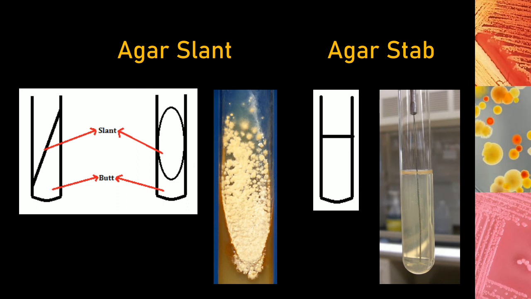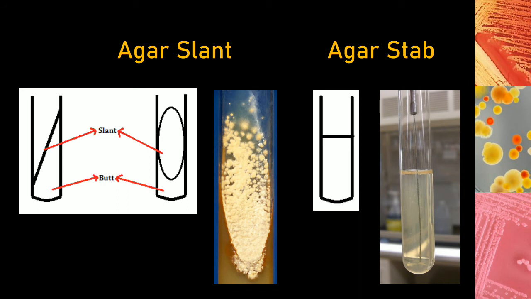The second type of solid culture that can be used inside a test tube is agar stabs. Now in this case, we pour the media into the test tube and we let it solidify as such. We do not slant the tubes. So when we let the media solidify like that, the tube is kept straight, and as you can see over here, we have a thick chunk of media that is getting solidified. In such cases, we inoculate the medium by using an inoculation needle. So these agar stabs are usually used to study the oxygen requirements of microorganisms or even for motility checking.